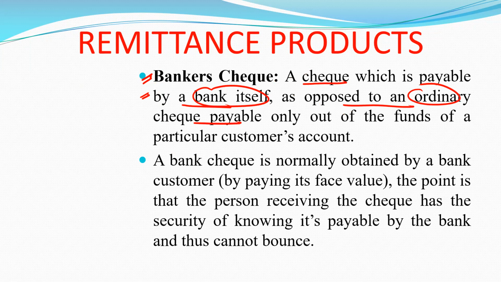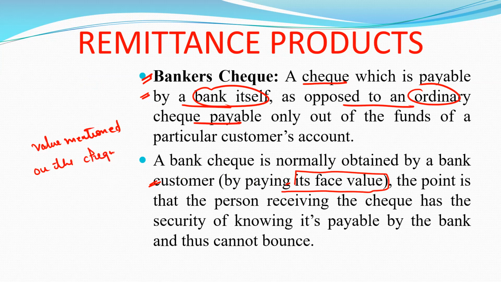A bank's check is normally obtained by a bank customer by paying its face value, that is, the value or amount mentioned on the check.